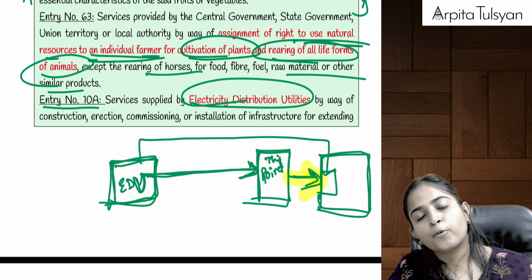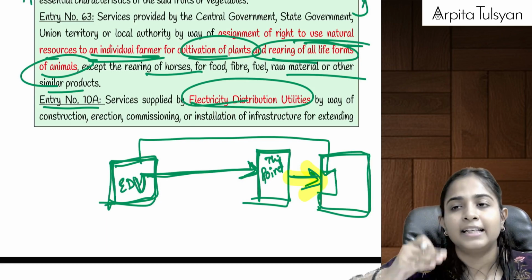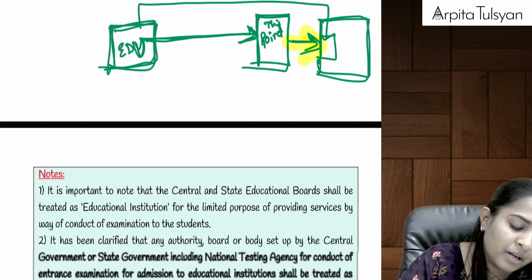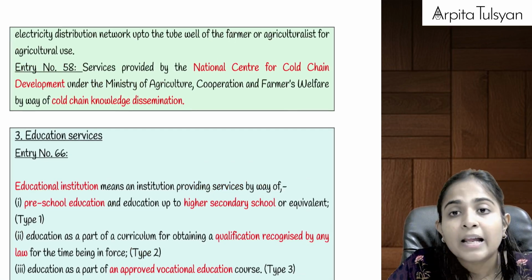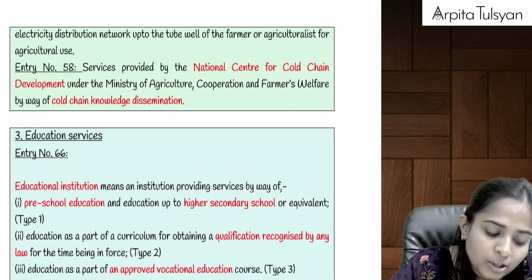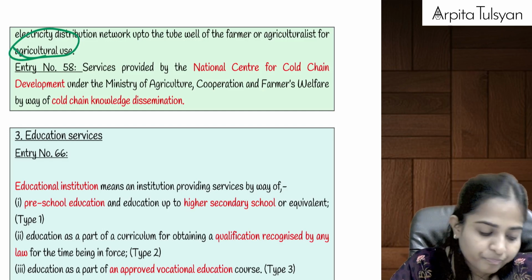So services provided by the electricity distribution utility of extending the electricity connection till the tube well of the farmer, even that will be totally exempted from GST. Because why? Because this electricity is going to be used for agricultural purposes, right?